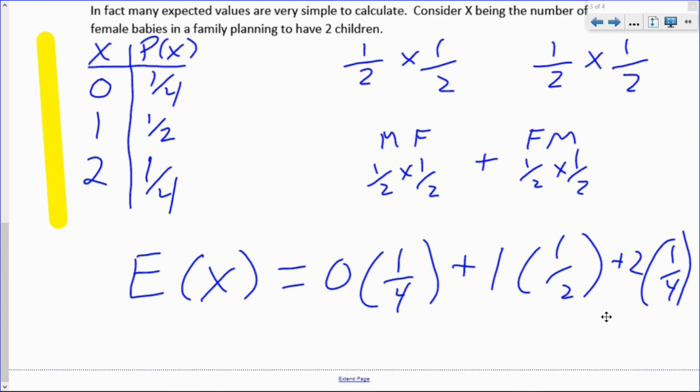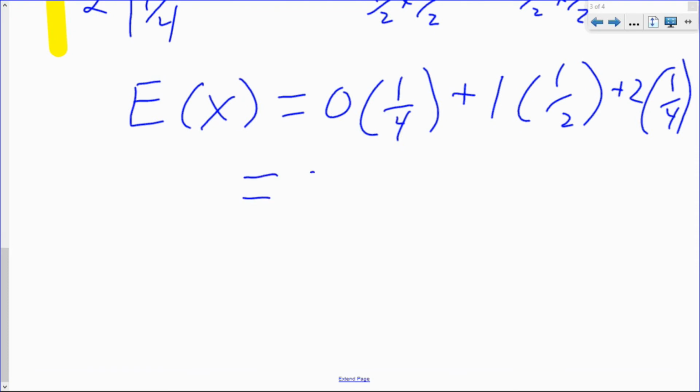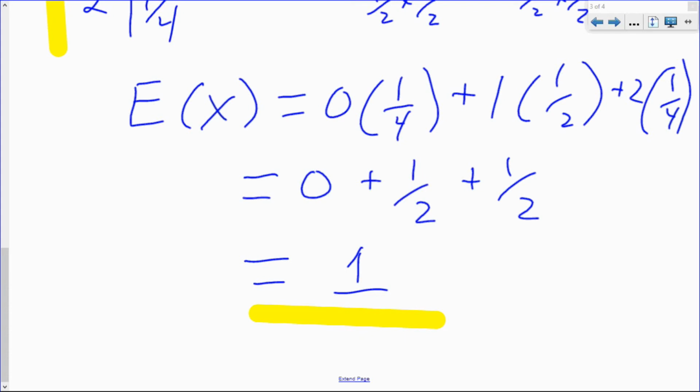And what do we get? Well, 0 times 1/4 is just 0, plus a half. 2 times 1/4 is 2/4, or also a half, and a half plus a half is equal to 1. There's our expected value. Is that a shock? I would hope not. I would like to think that if you're planning to have 2 children, on average, you'd expect one of them to be female.